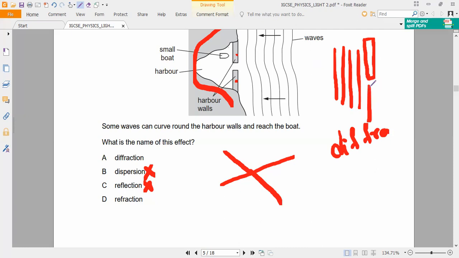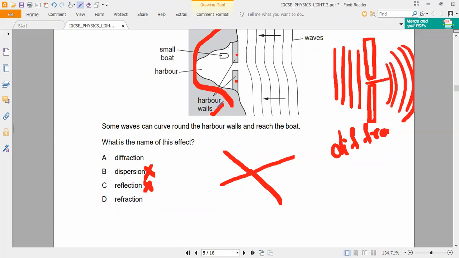What is that called? Harbors. Have you seen? Harbor walls. This is what we should call harbor walls. Understand? Please respond. Yes, sir. Now, through this small hole, light will pass and it will spread into a larger area.